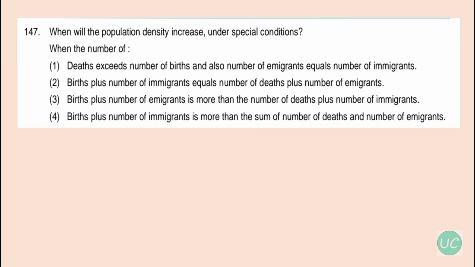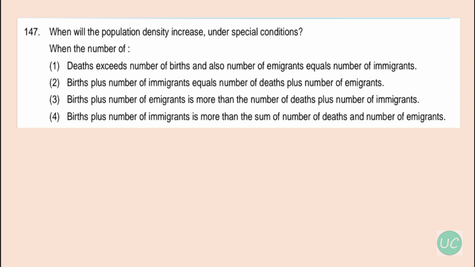Question is, when will the population density increase under special conditions? Option number 1: the number of deaths exceeds the number of births, and the number of immigrants equals the number of emigrants. So this option is wrong. If death exceeds births, the population will not increase. Number 2: births plus number of immigrants equal to number of deaths plus number of emigrants. So this is also incorrect. It cannot be equal. If births are equal to deaths, then the population density will not increase.